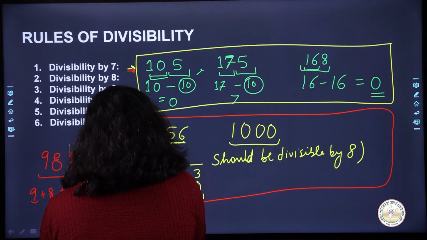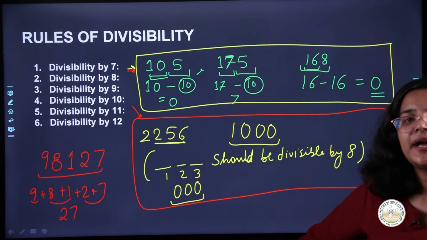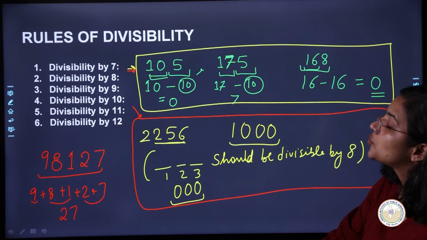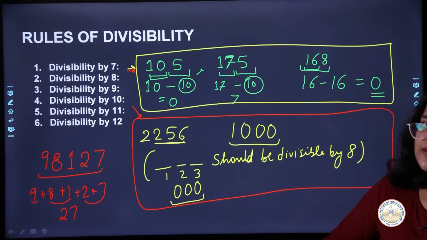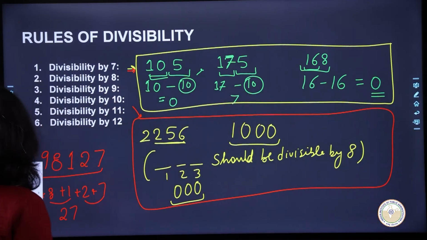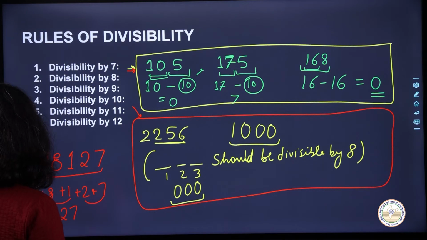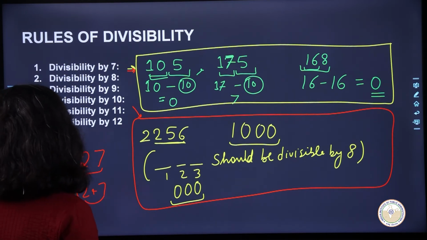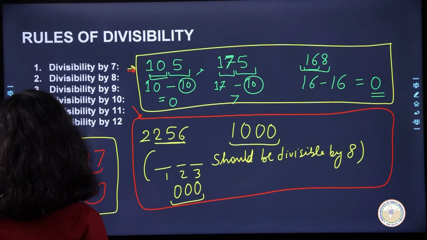So 27. 27 is divisible by 9, and then this whole number is definitely going to be divisible by 9, right? So that is your criteria for checking divisibility by 9. Okay, so that is how we will see if a particular number is divisible by 9 or not.